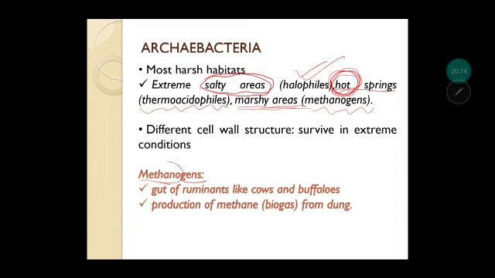It forms methane, and this methane can be used to produce biogas also. So how? Just listen to it carefully. The gut of ruminants like cows and buffaloes, they have this type of bacteria. So in the gut, in the stomach of ruminants, it is already a natural microflora in the body, so it will produce methane. Now when the dung is obtained from cows and buffaloes, that is used for the biogas production. So see the importance in our daily life of these bacteria.